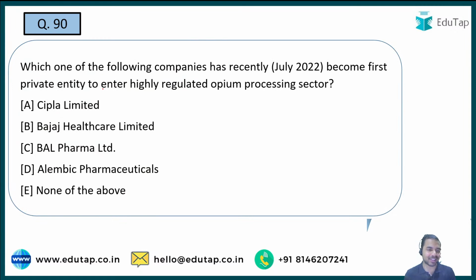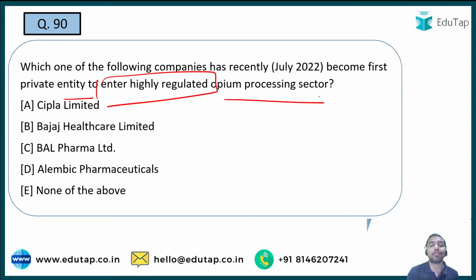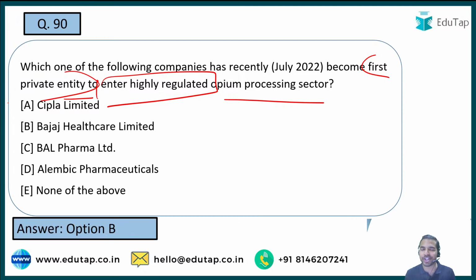Really glad to see this. Moving on to the next question. So, which one of the following companies has become the first private entity to enter the highly regulated opium processing sector? See, guys, once again, what makes this question important is that it is the first private entity. That means earlier only government entities were permitted to do that, but now this particular entity has become the first private entity to enter the highly regulated opium processing sector, and here the right answer to the question is Bajaj Healthcare Limited. So this is the right answer to the question.